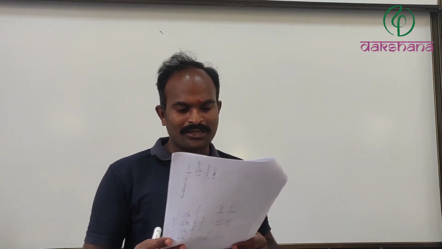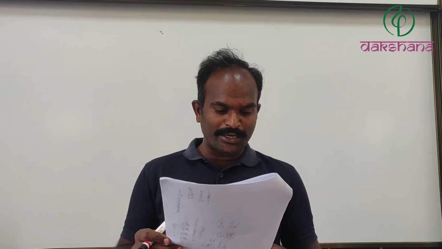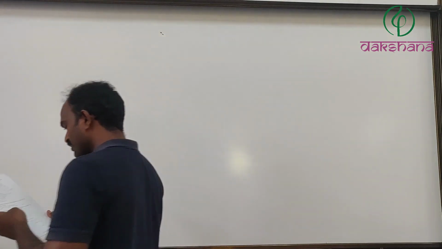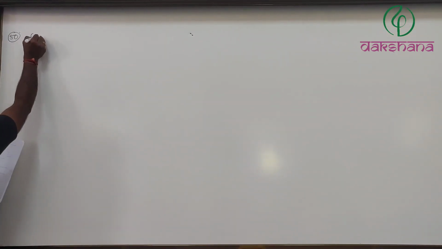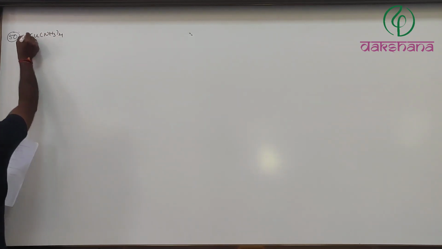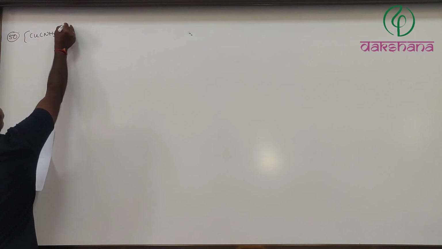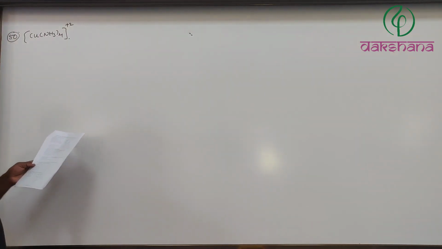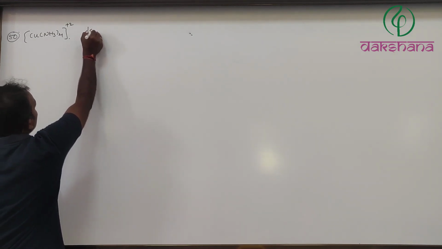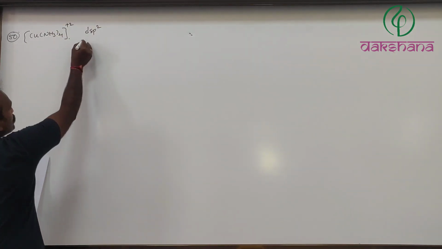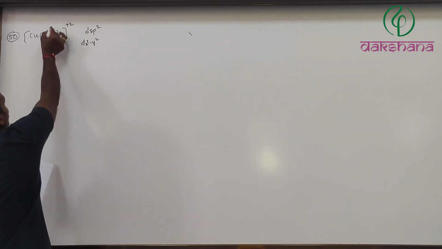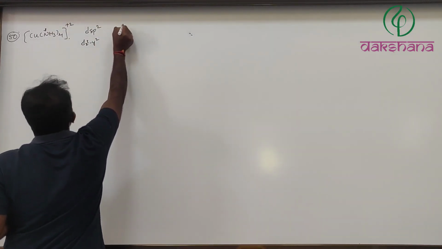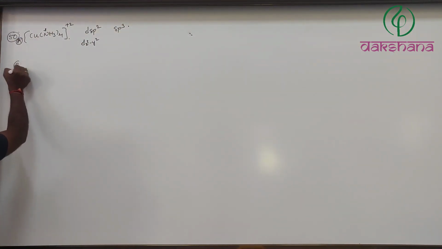Question number 50. Along with each complex, the states of hybridization concerned with the two different elements of the corresponding complex are mentioned. The correct match is. Question number 50. Cu(NH3)4 2 plus. Here the hybridization is, as we all know, dsp2. Because this is square planar, the d orbital should be dx square minus y square orbital, and sp3 hybridization for the ammonia. This is option A.